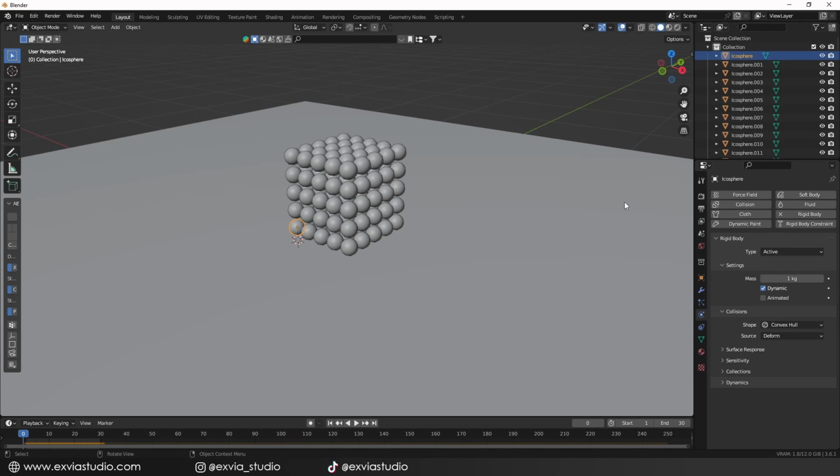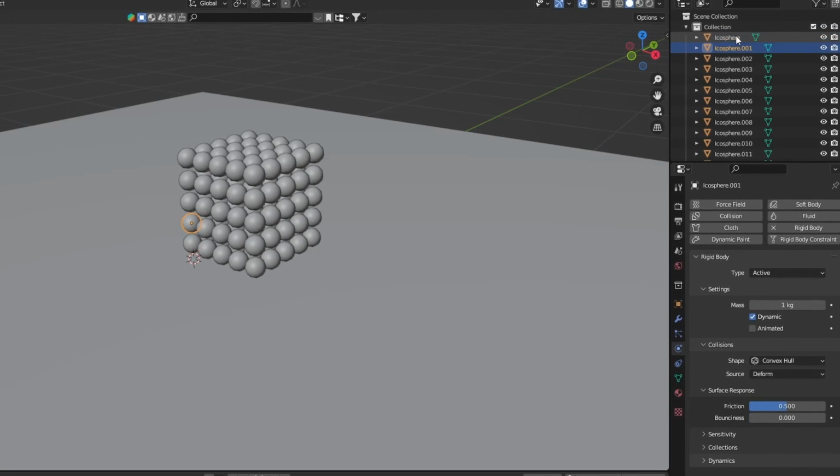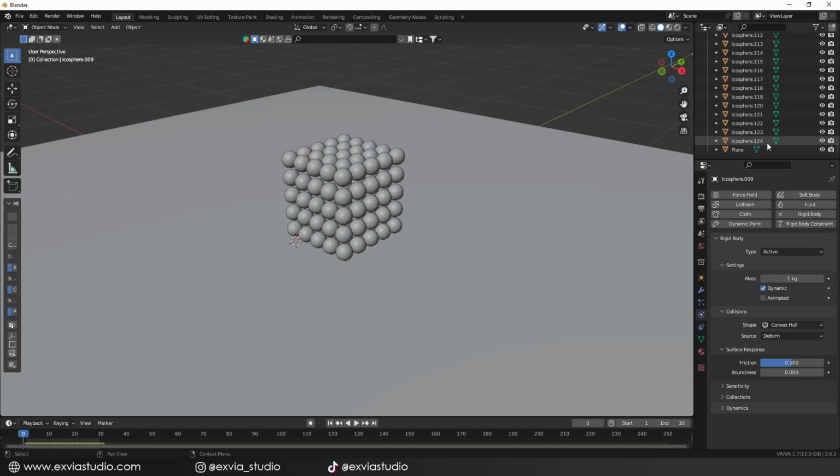Now let's say that you want to modify some parameters of the simulation, for example reducing the weight, reducing the friction, and increasing the bounciness. But then you'll have to change every parameter of every single sphere, and that will take you forever. Well, let me tell you that there's a simple solution for that problem.